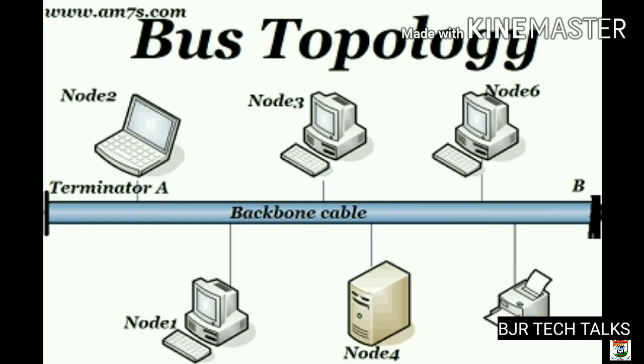Disadvantages of bus topology are that if the backbone cable fails, then the entire network fails since it is the main cable. And also, as more nodes are connected to the network, performance will become slower. It is not useful for large networks since it uses less cable.